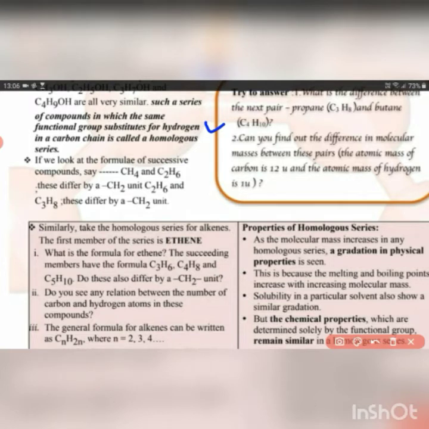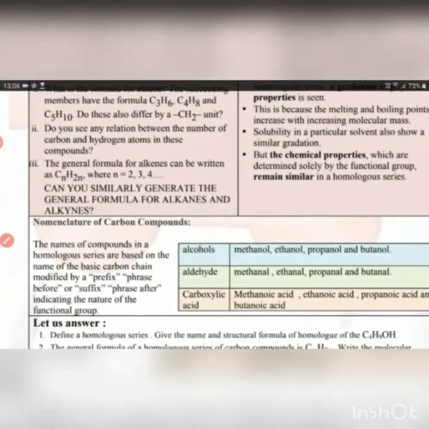This series of compounds or carbon chain, in which one hydrogen is replaced by the functional group, has a difference of one carbon and two hydrogen atoms. This series so formed is known as homologous series.